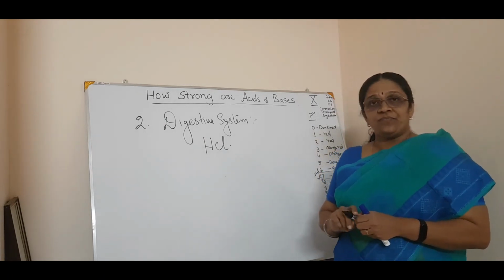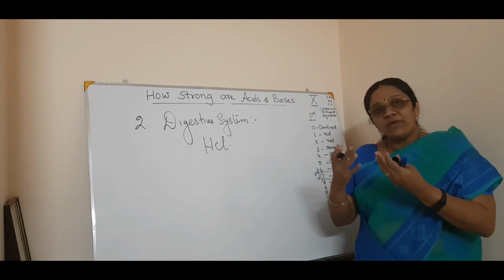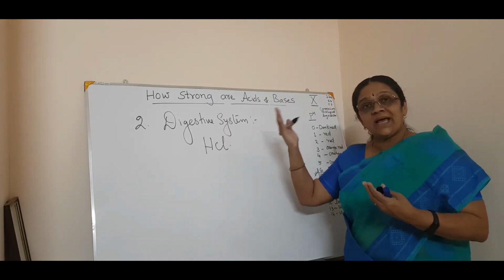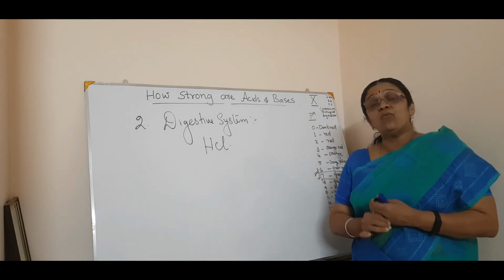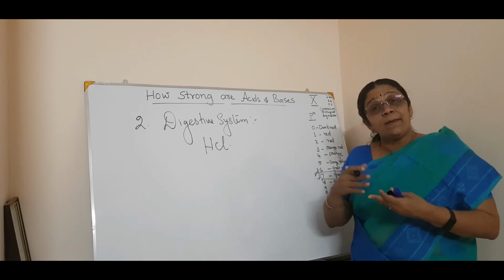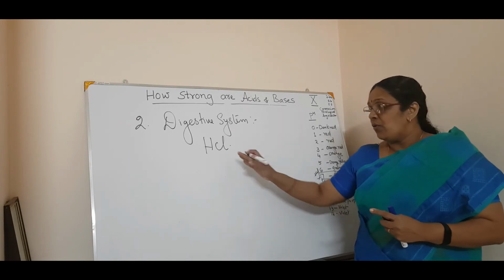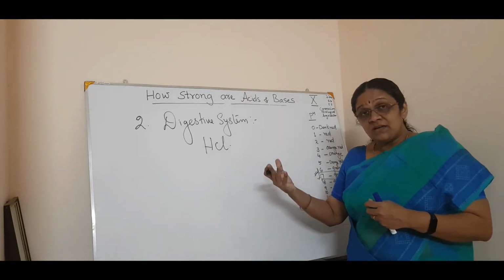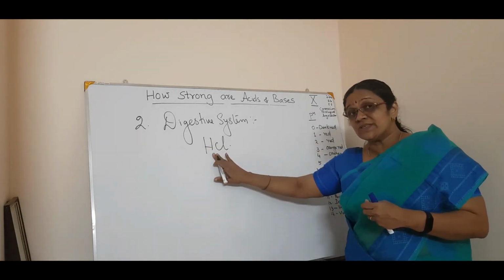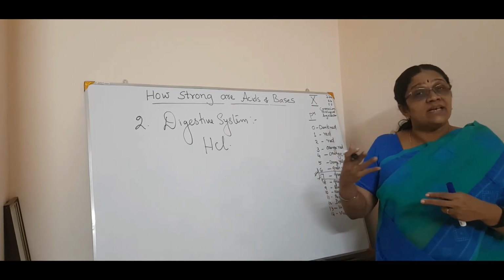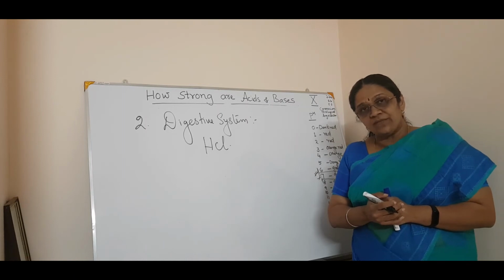Now, what happens when we overeat? More and more acid is produced in our stomach. Then our stomach will get pain. When you overeat, more and more HCl is produced in our stomach, causing pain and irritation. Then what is the remedy for that?